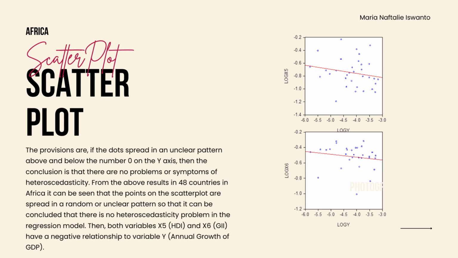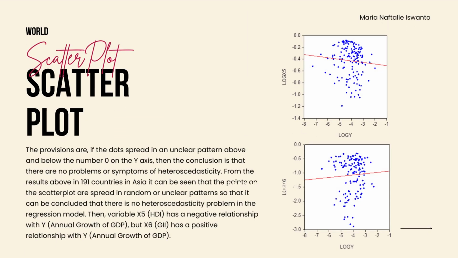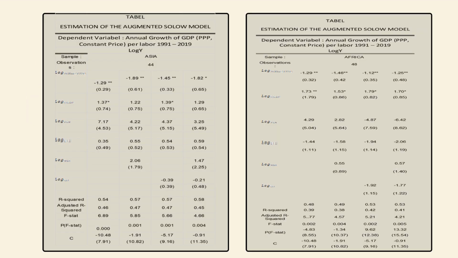In Africa, both the Human Development Index and Gender Inequality Index have a negative relationship to the variable annual growth of GDP. From the following result, it can be seen that all variables are significant and have positive values except for the initial GDP and Gender Inequality Index variables. At the world level, the Human Development Index has a negative relationship with annual growth of GDP, but the Gender Inequality Index has a positive relationship with annual growth of GDP.